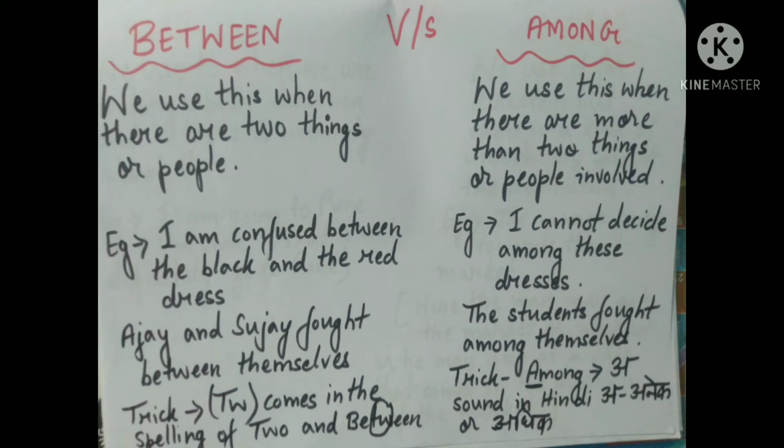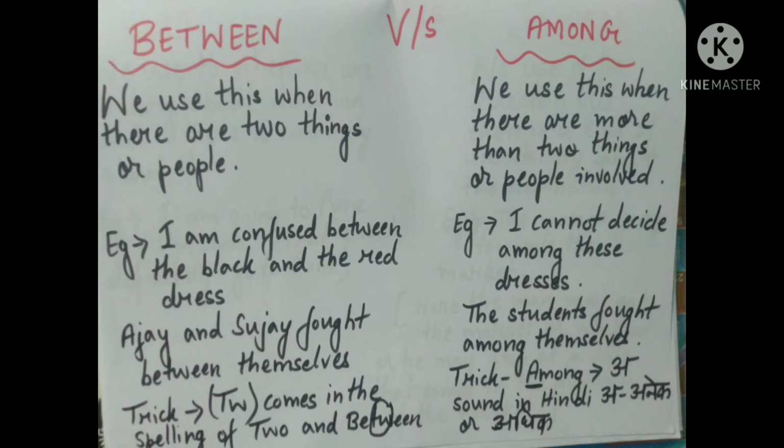Also, the trick to remember among is in Hindi, a and among a. Okay, a is used to denote anek or adhik. In Hindi, we say when we are talking about many things, we say adhik or anek. So in that case, you can remember when we are talking about more than two people, anek, among.